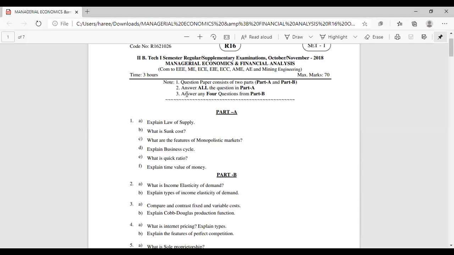So your regulation may be different, but the syllabus will be almost the same. So actually you will be writing for 75 marks. I think you will be writing for 75 marks, but your seniors have written it only for 70 marks. Whatever the case may be, see here, you are supposed to write some 2 marks questions, right?